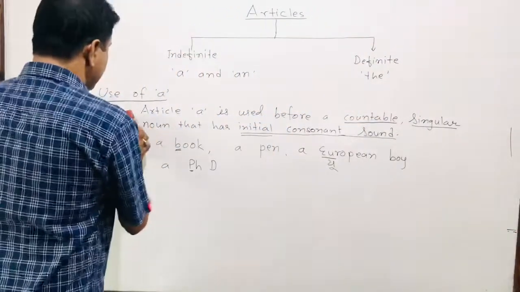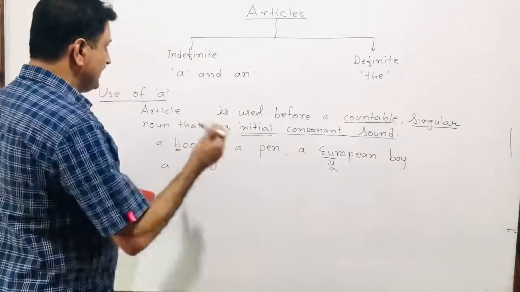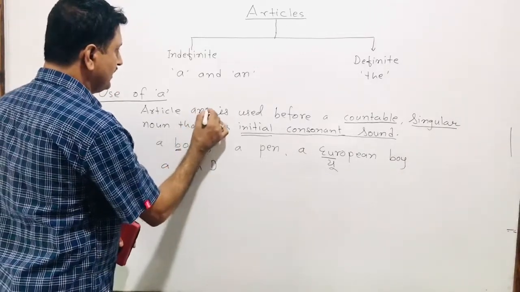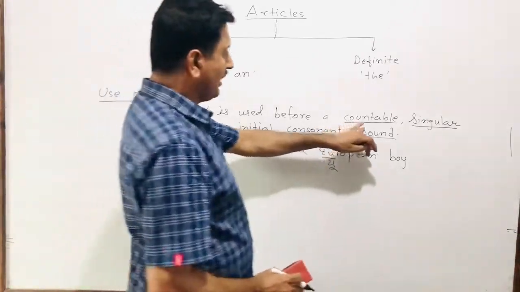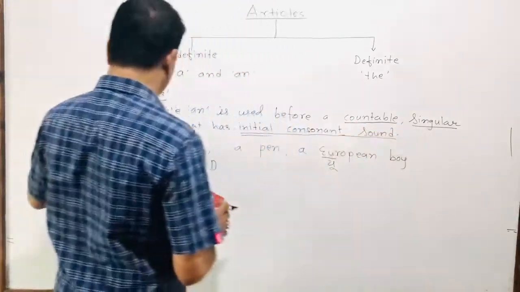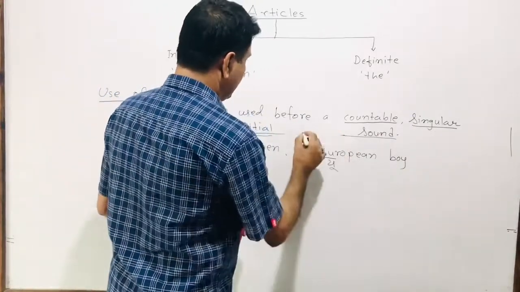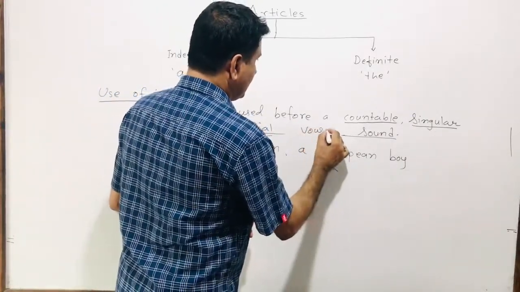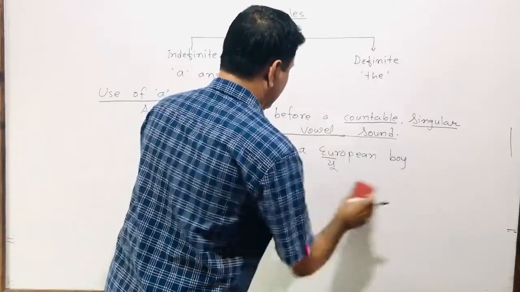Now, similarly, let's talk about the use of article an. Article an is used before a countable singular noun that has an initial vowel sound.